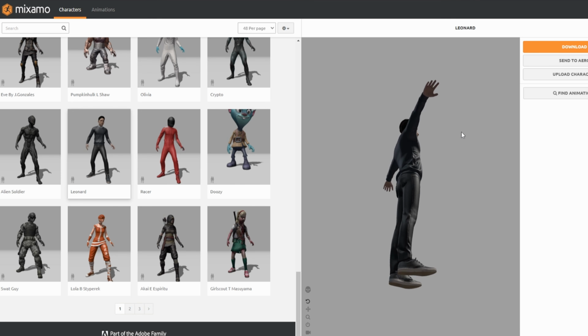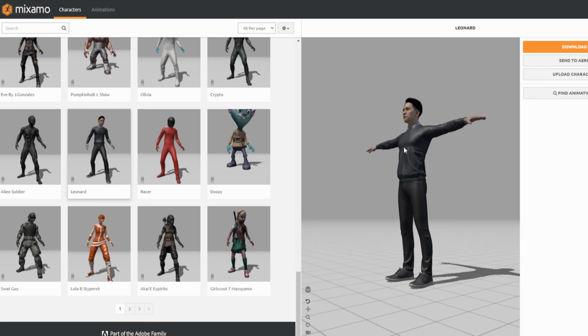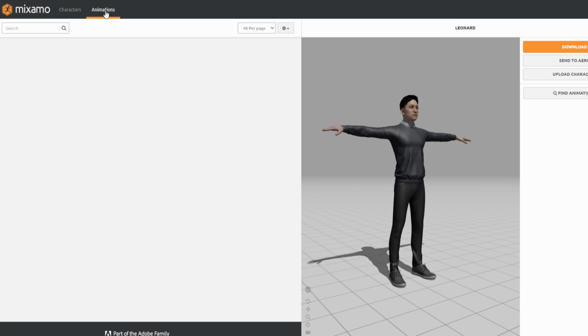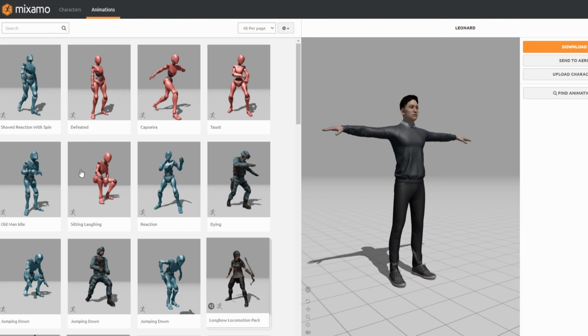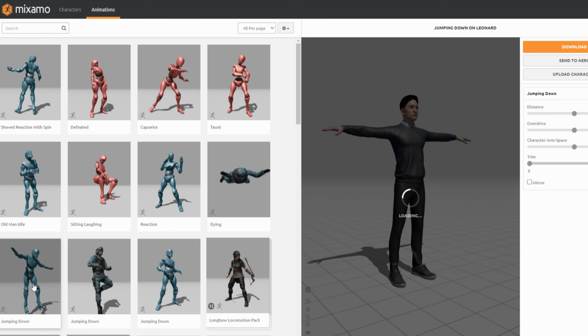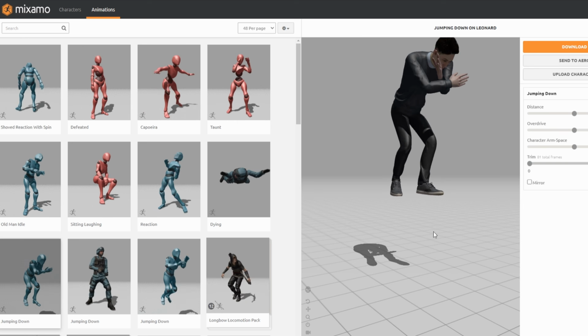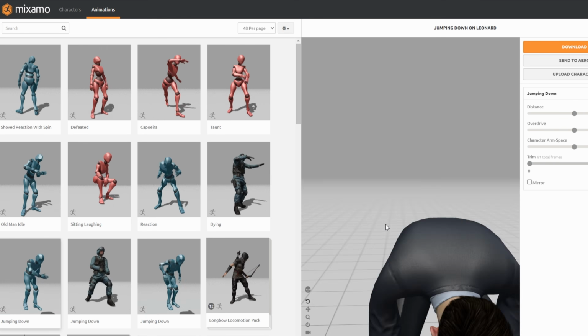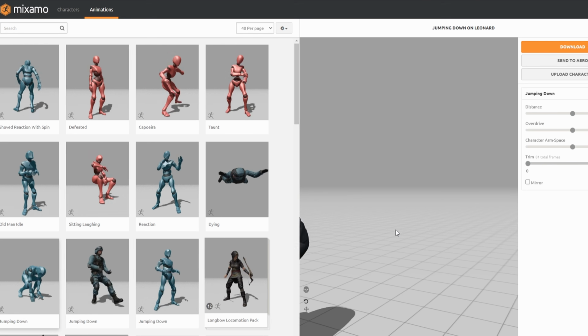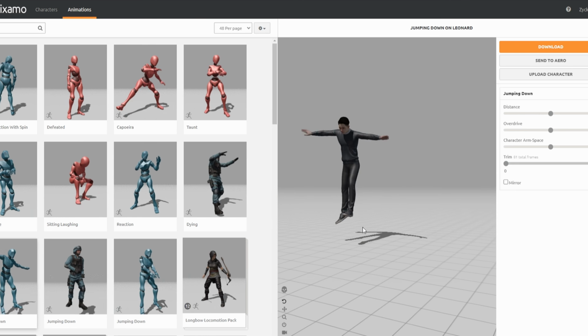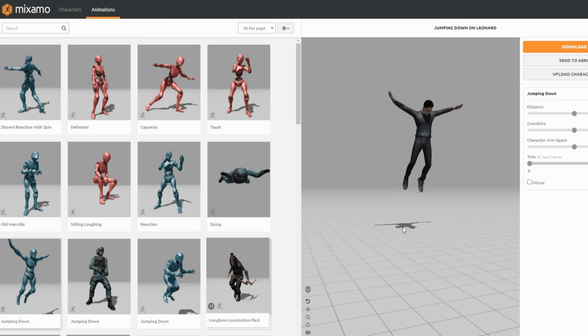So we have already selected our Leonard model from our character section, right? Now let's head over to our animation tab and just click on any of these animations. For an example, I am selecting this jump down animation over here. Mixamo will start processing our request and within seconds we will have this jump down animation linked to our Leonard character. We also have the sliders on the right hand side to tweak our animation values, but we are not going to use it now.